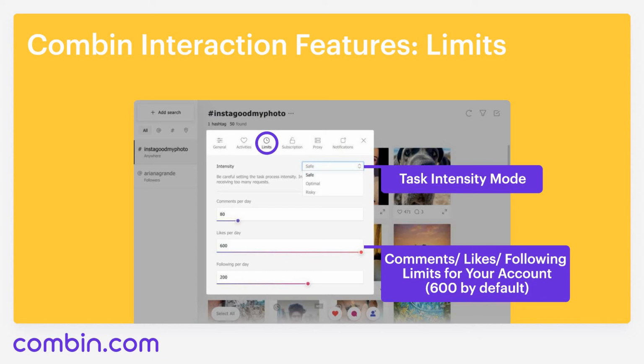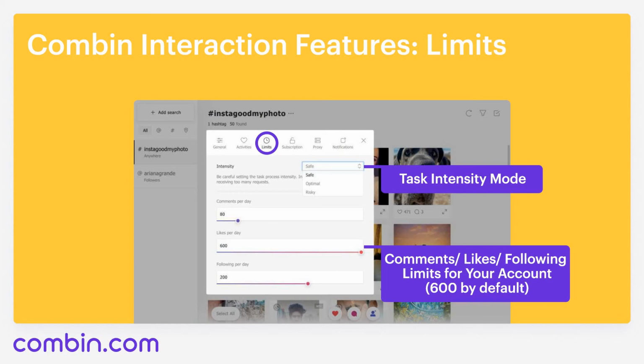If all of this sounds so great, so then why is it called risky, you would ask me. The thing is, our app works in accordance with Instagram daily and hourly limits, which are different for every user. The factors such as date of registration, number of followers, and average activity rate matter while establishing these limits. So if you choose optimal or risky mode, you will reach those limits sooner and you will see a prevented spam-like activity message from Compound. If it happens several times, it's not a big problem, but if it happens with your account regularly, it can lead to more dangerous consequences.